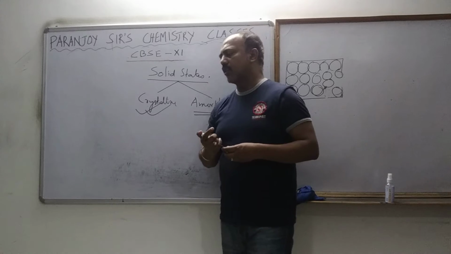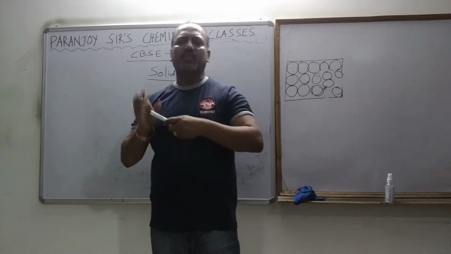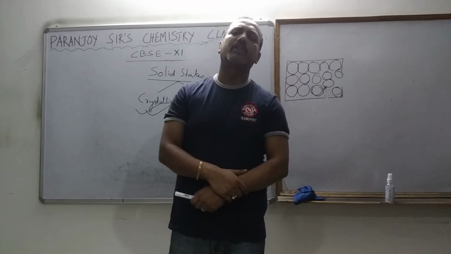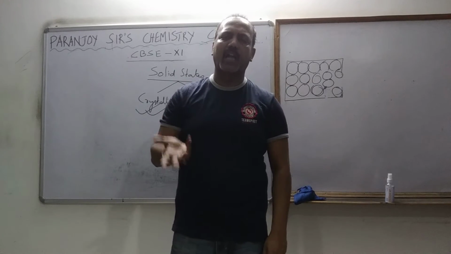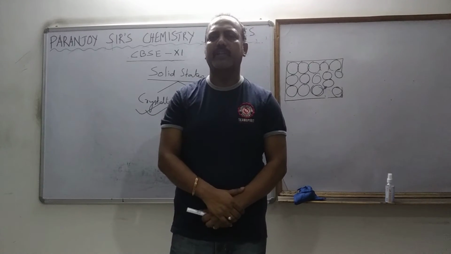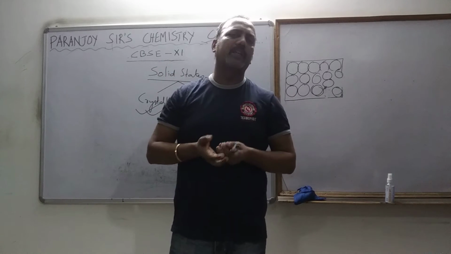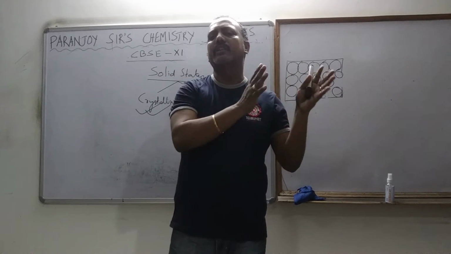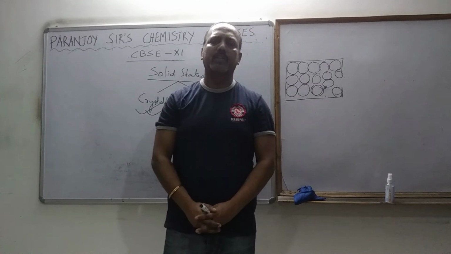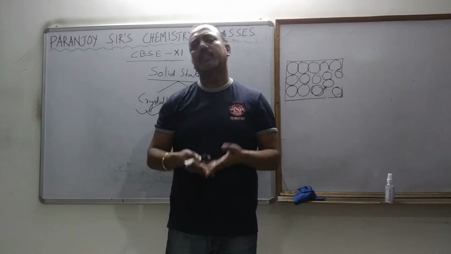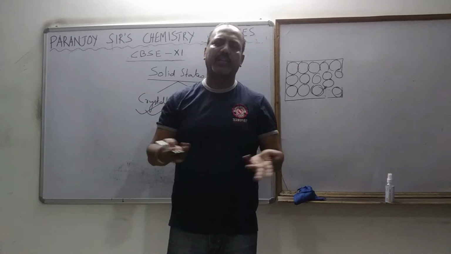What is crystalline solid? Where the constituent particles, now the constituent particles can be atoms, can be ions, can be molecules, whatever it is. If the constituent particles are uniformly arranged throughout the solid, then we call it the crystalline solid.